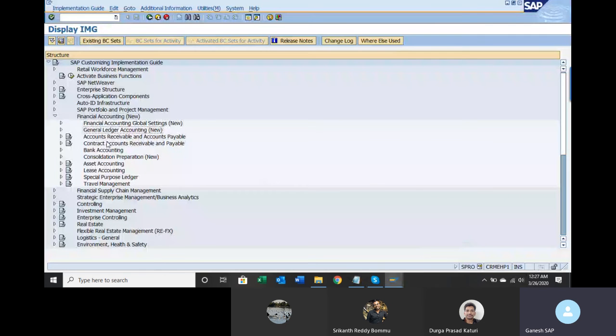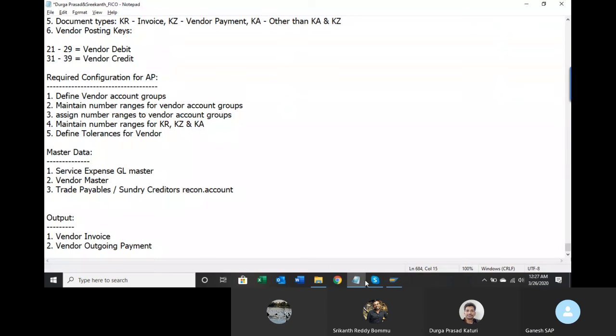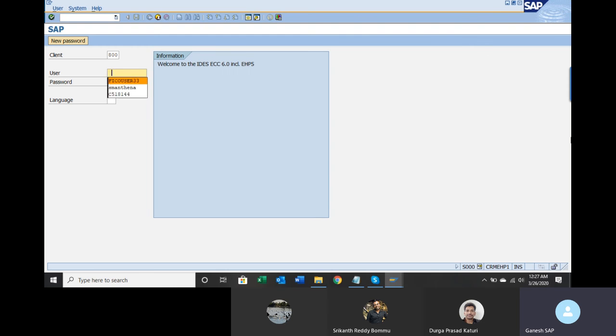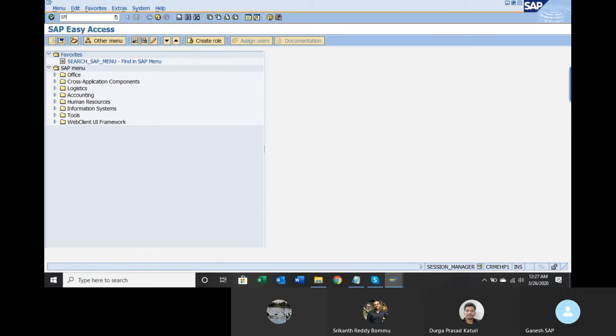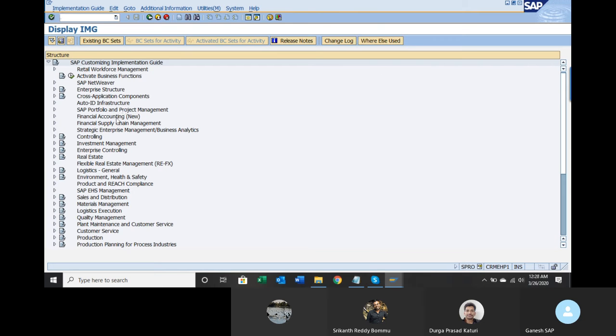Financial accounting, accounts payable and receivables. SPRO. Try to use the keyboard more instead of the mouse, the up and down, right and left arrow keys.